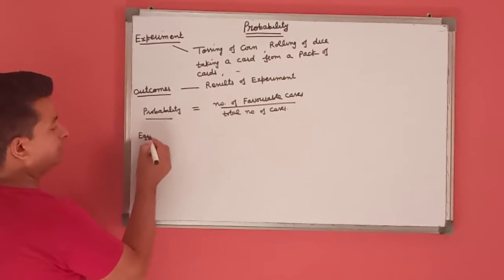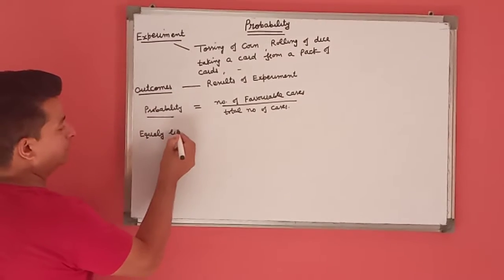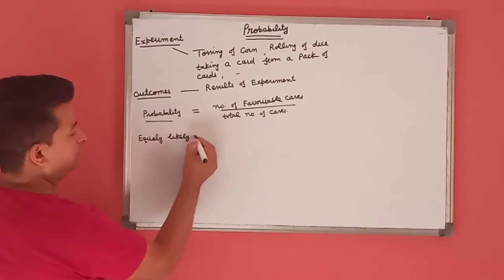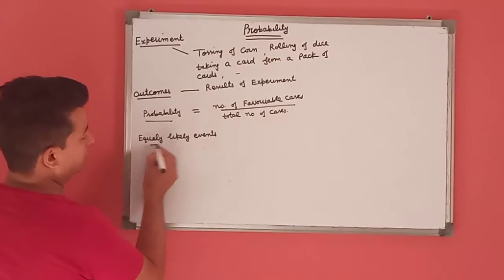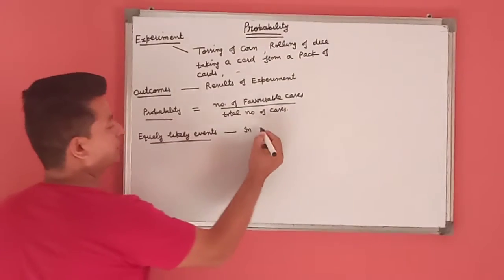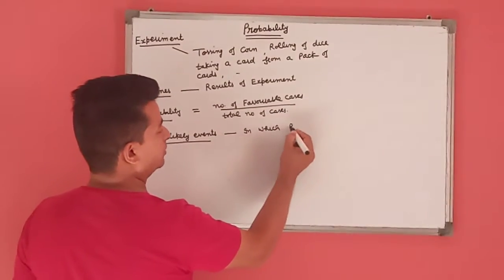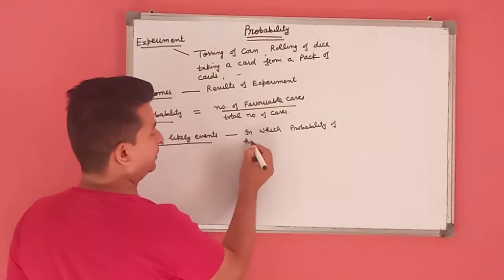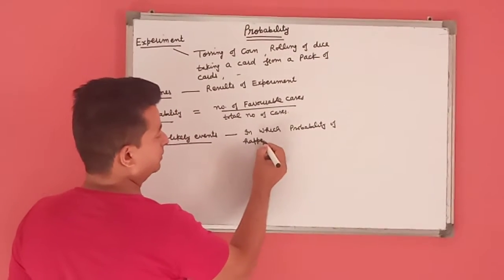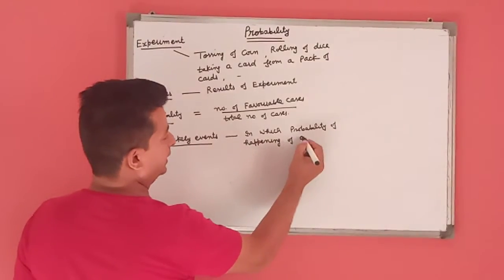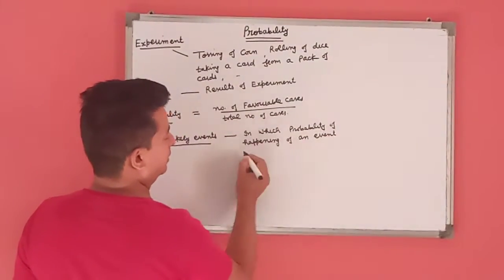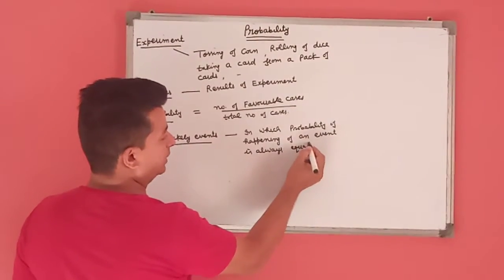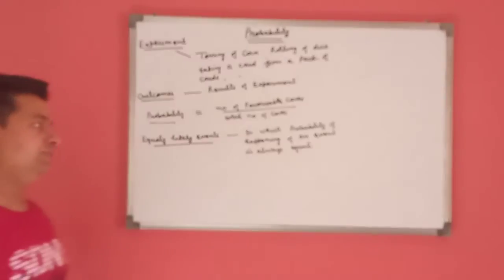Equally likely events are those in which the probability of happening of an event is always equal. It's called an equally likely event.